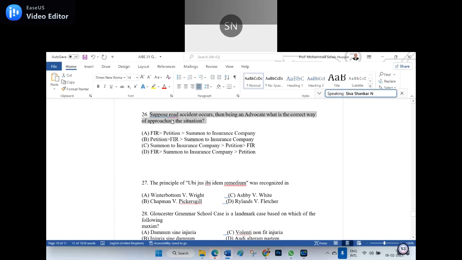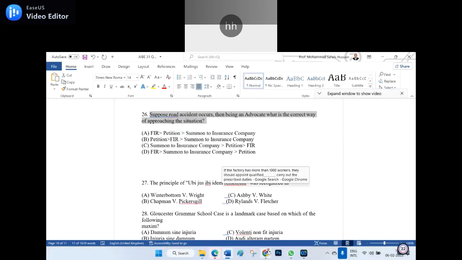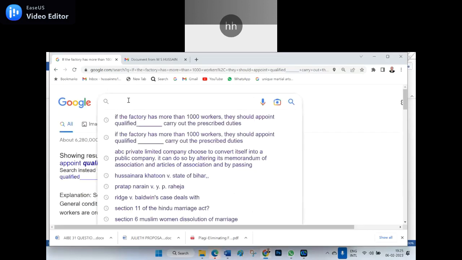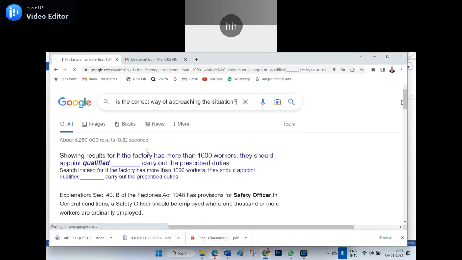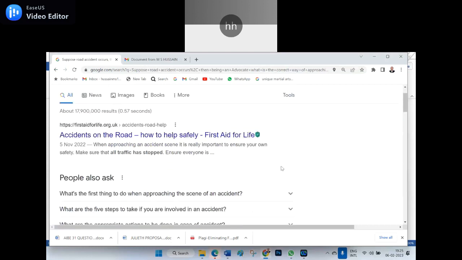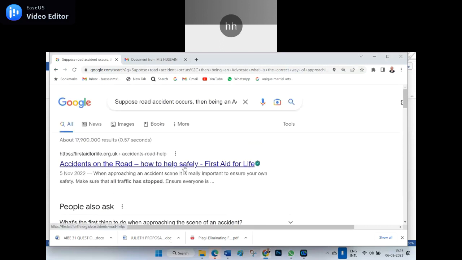First petition. Yeah, petition. First we can make the petition to the police station. Immediately we can write to the insurance company. Let me check it. What is the first thing to do when approaching the scene of an accident? What are the 5 steps? Accident on the road, traffic police.